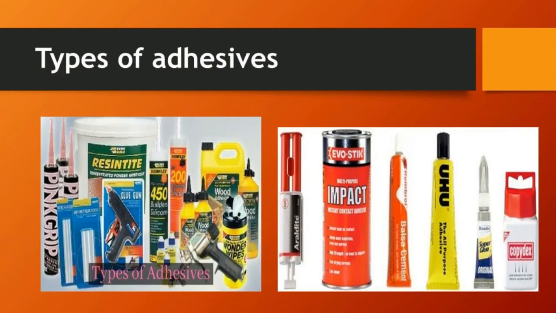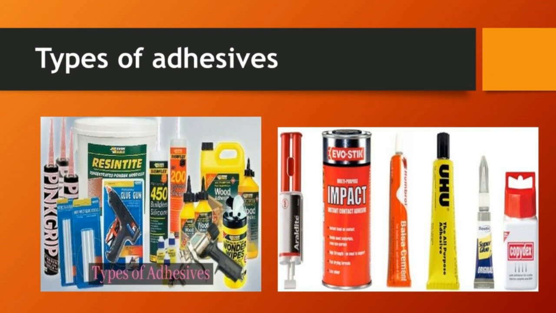Types of adhesive. There are two kinds of adhesive: one is natural and the other is artificial. The thing we use in a puncture shop is an artificial adhesive. It may come in various forms such as paste, liquid, as well as film shape.